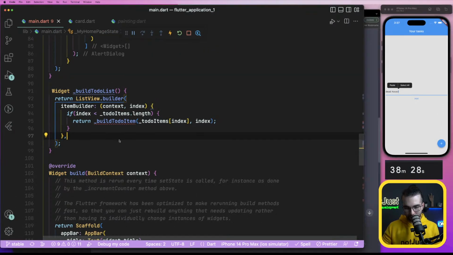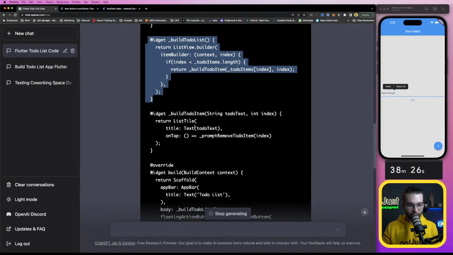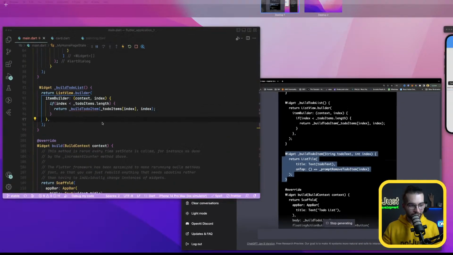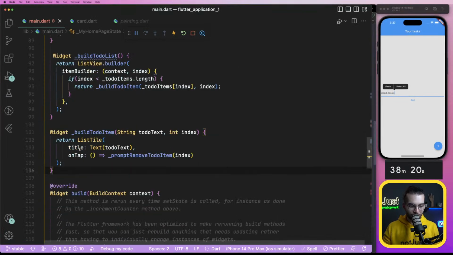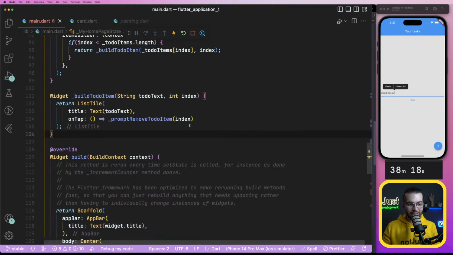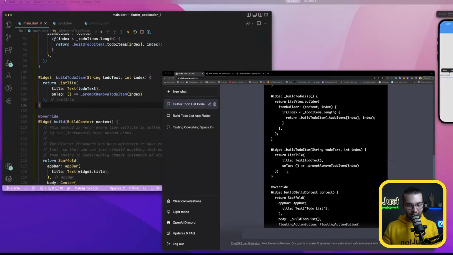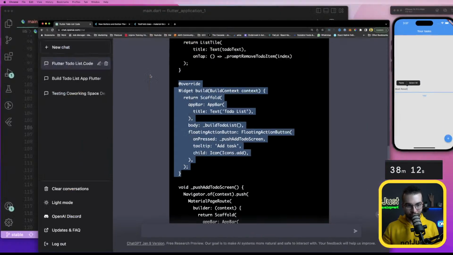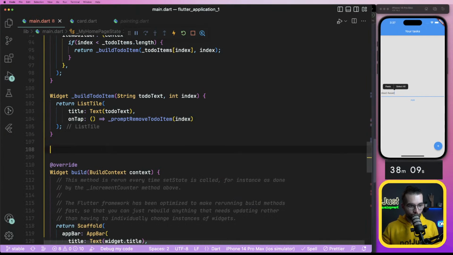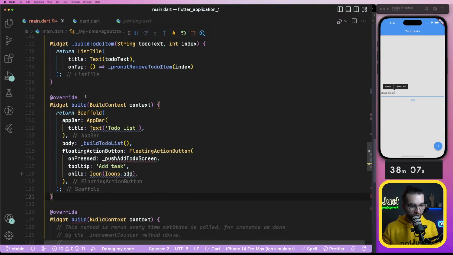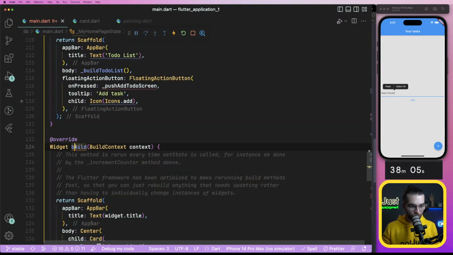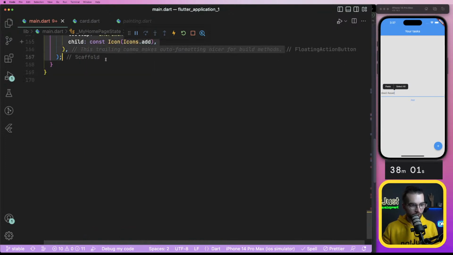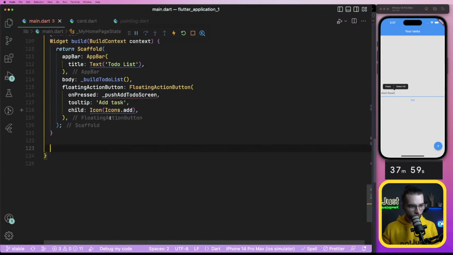I don't think that I'm gonna get to the end of it, but I see what it does. It splits everything into smaller functions. All of them are building smaller parts. And if it works, then I'm gonna try to actually dive deeper into the code and try to understand. Build to-do, and here is the whole build, right? Yes, which I have here. So I can remove what I have for the build. I don't need it anymore.